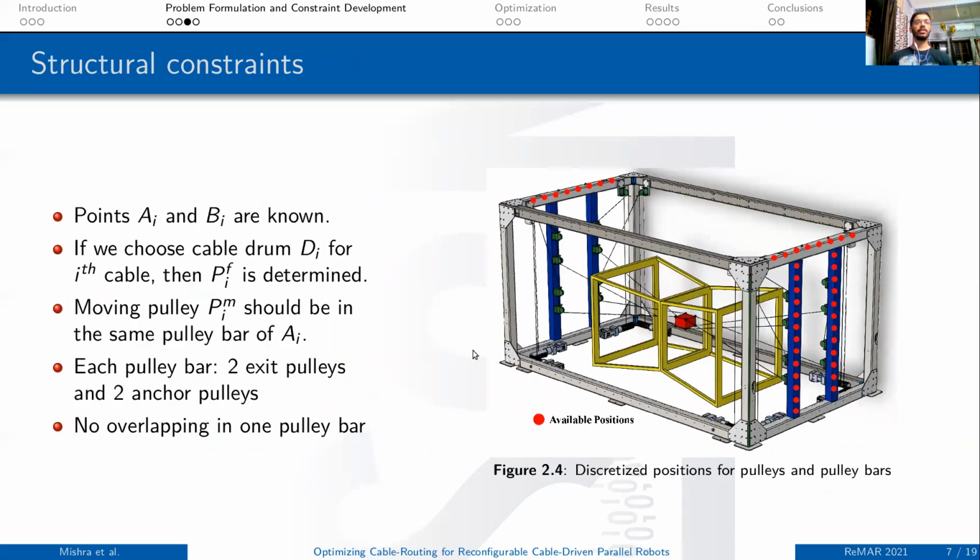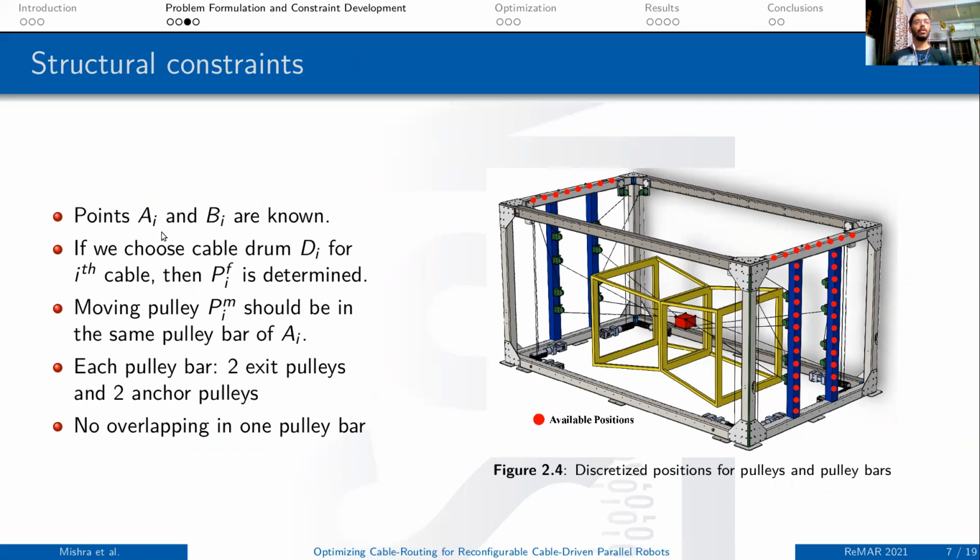There are some structural constraints that we have already discussed, and now we'll be discussing more. In figure 2.4, the red dots show the available positions or the discretized positions for the pulleys and pulley bars. No other possible position is achievable.